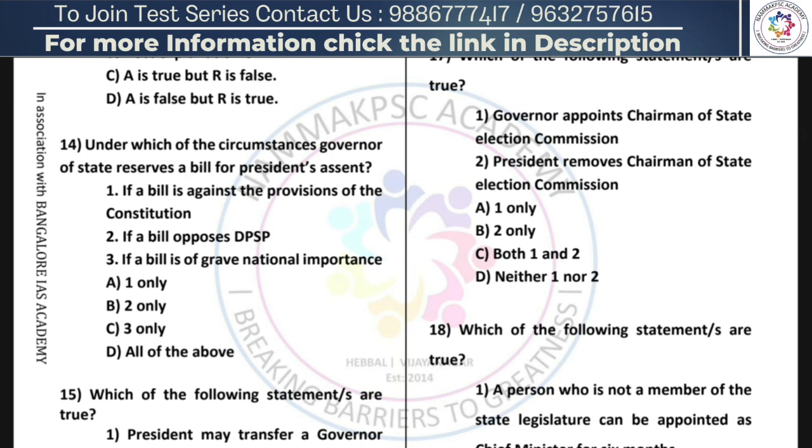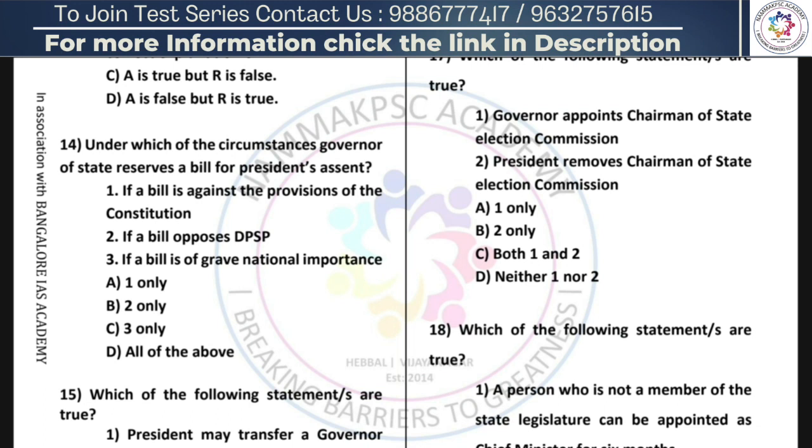Going forward to the next question. Under which of the circumstances does the governor of a state reserve a bill for president's assent? Statement 1, if a bill is against the provision of the constitution. Statement 2, if a bill opposes DPSP, that is Directive Principles of State Policy. Statement 3, if a bill is of grave national importance. So which one is right? A, 1 only, B, 2 only, C, 3 only, or D, all of the above?